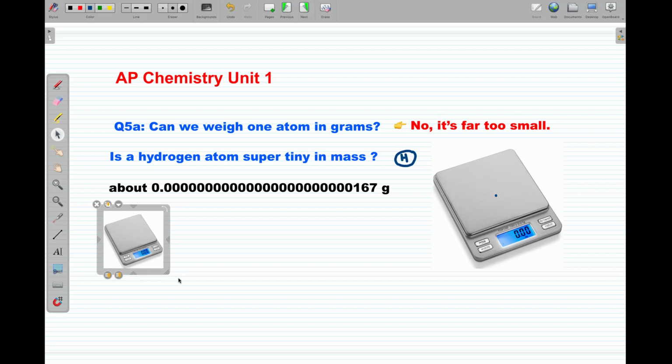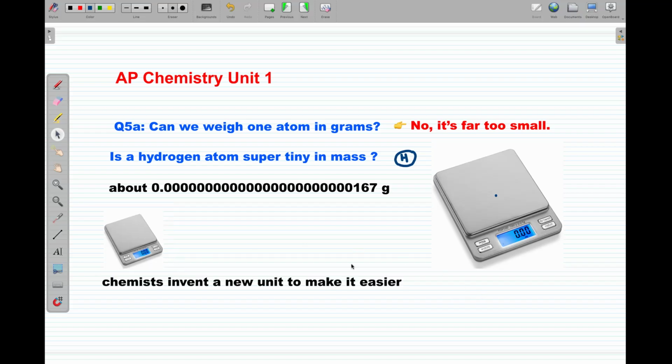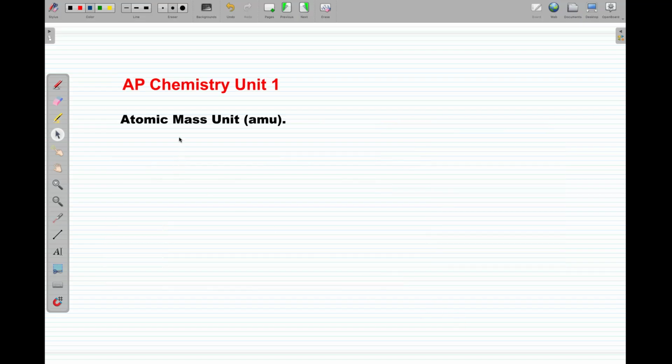So it's a relative scale. In this scale, chemists invented a new unit to make the weighing easier. What is the name of this unit? It's called the atomic mass unit. This is a comparative unit.